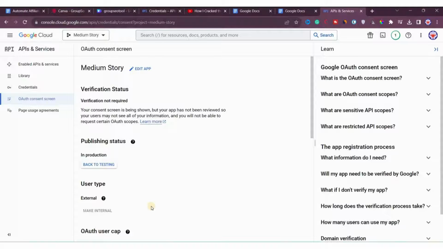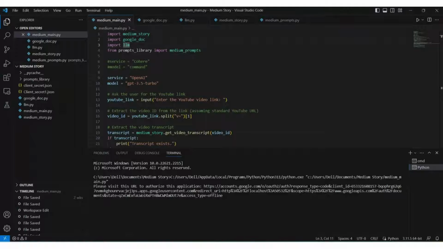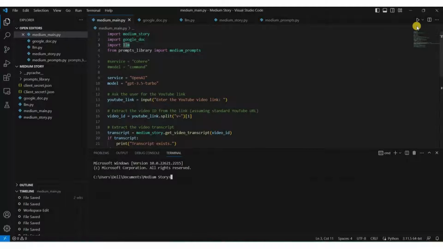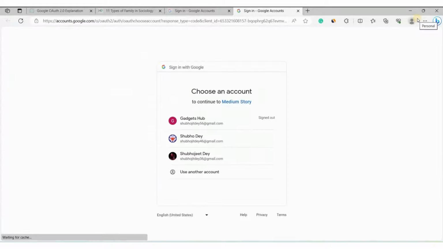Now let's run the program again and see if it works or not. We'll go back here and run this program again. Let's click here on this run icon. We need another terminal for that, because it's not working. Now we will run this program and wait for a moment for it to start executing. Look here, we are back again. Now we will select this account and see if it works or not.